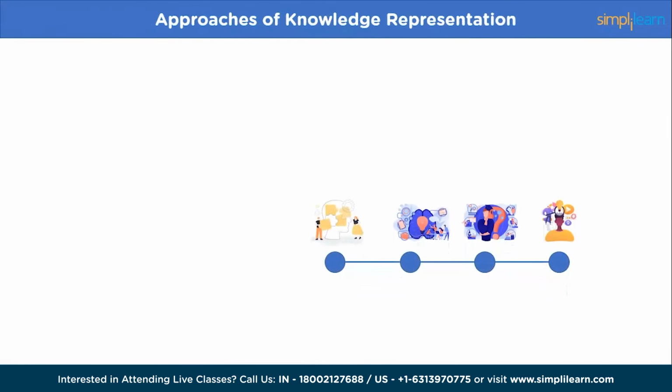Moving ahead, let's have a look at the approaches of knowledge representation. Knowledge representation is an essential aspect of artificial intelligence that involves organizing and structuring knowledge in a way that computer systems can effectively utilize. There are different approaches of knowledge representation in AI, including simple relational, inheritable, inferential, and procedural knowledge. So let's explore each of these approaches with an example.